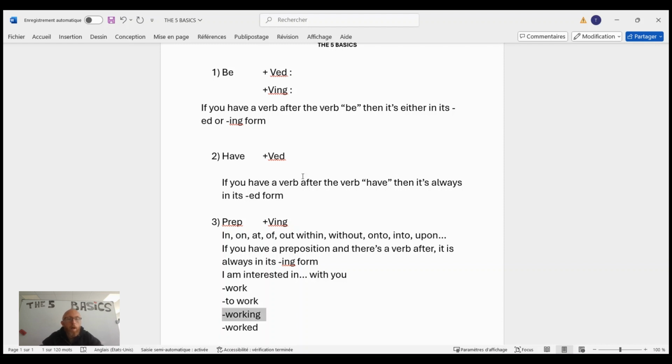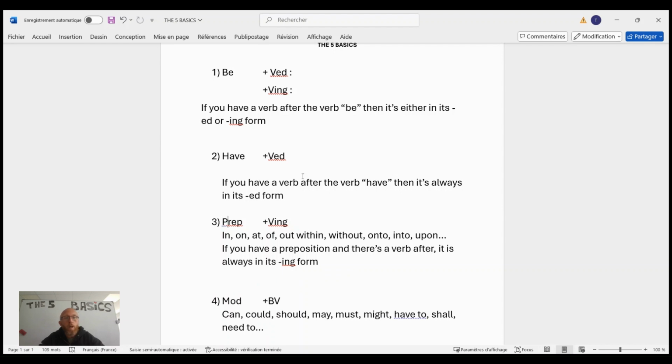You don't think about it, and you know the right answer will be the ing answer, and that's it. You've again saved some time, some energy, and some good mood, which out of 200 questions during the TOEIC is always useful. Even outside of a TOEIC, besides, when you're speaking, when you're writing, it's an easy way to correct yourself very quickly.